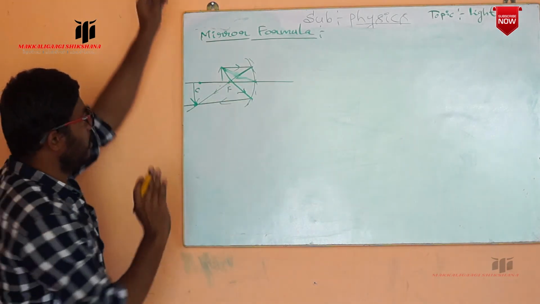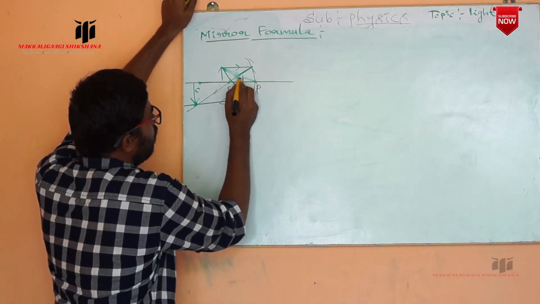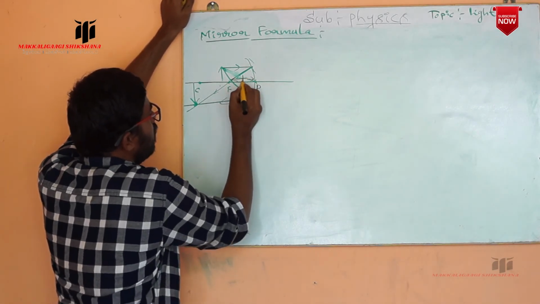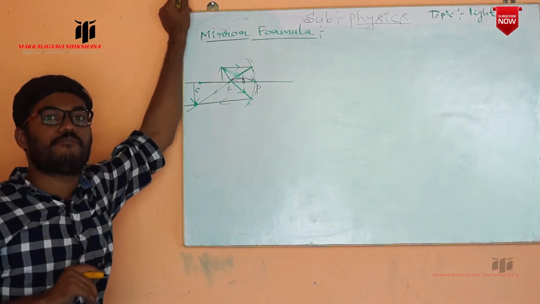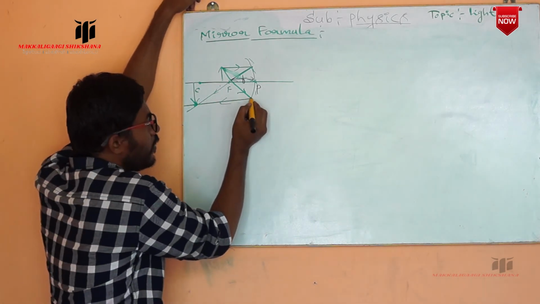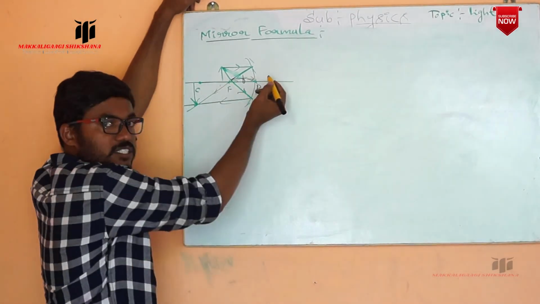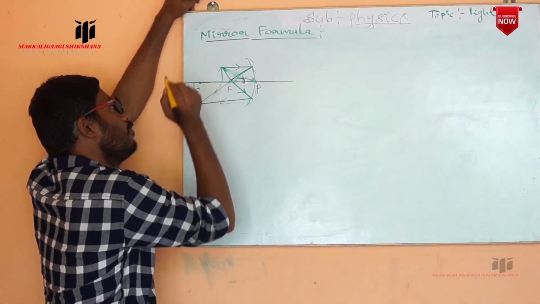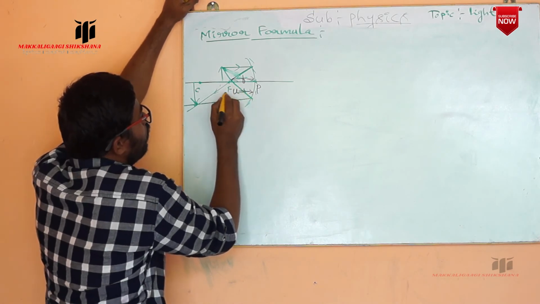In this case, we know that the distance between the pole and focus is the focal length, indicated with a small f. The distance between the pole and the object is taken as the object distance, indicated with u.